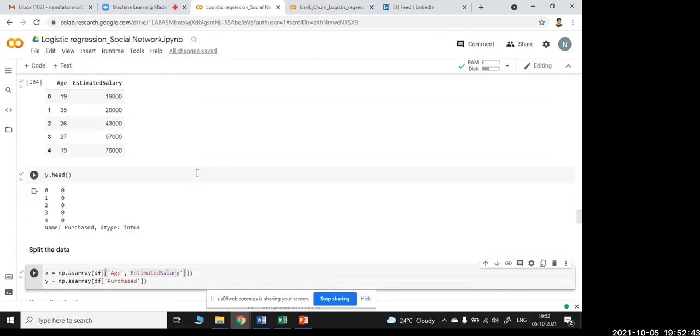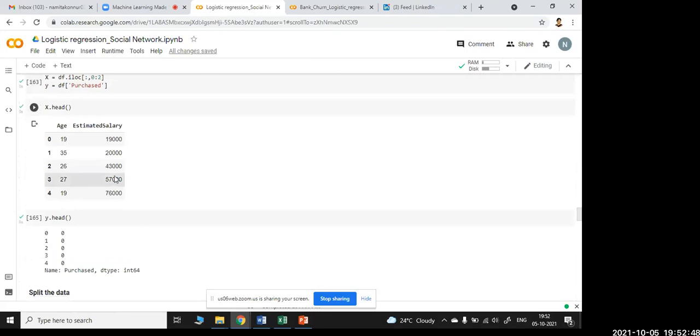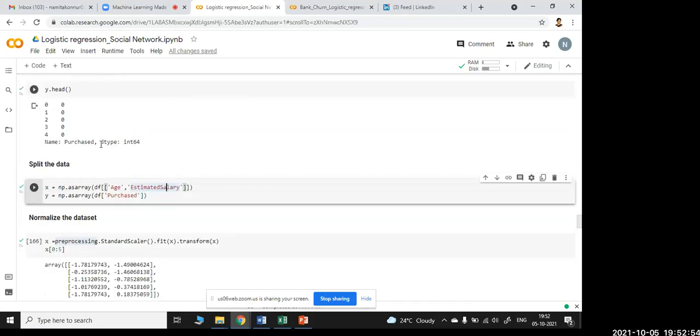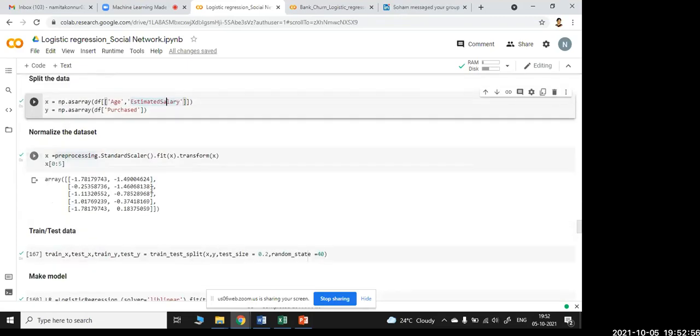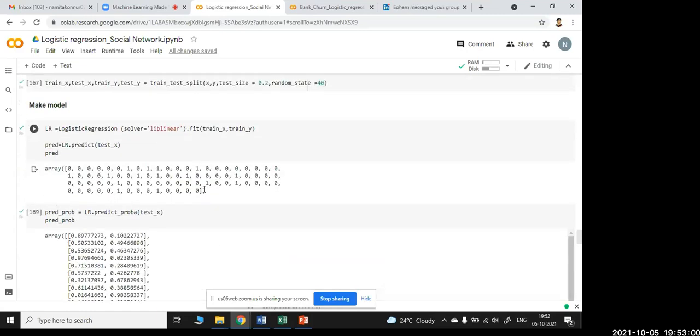And then the next important thing is, if that is not done also, it's fine. You can directly take the estimated salary and age as independent variables and y as the dependent variable, put that in an array, split the data, normalize the data, train and test, and make a model. These are the 4 steps to get the model.